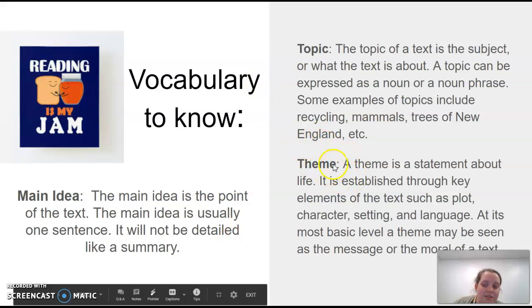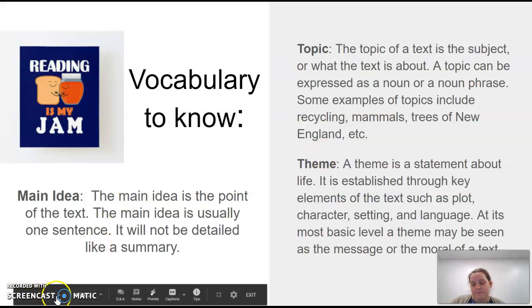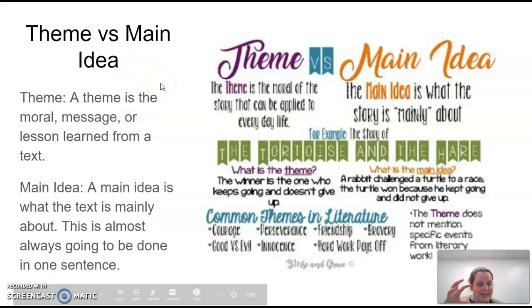All right, theme is also going to be similar to main idea in that they are written out as a complete sentence, but a theme is going to be the life lesson of the story. So it's not what the story is about, it's what you can learn from it. Okay, again, just to emphasize the theme versus main idea, because this is something that's often confused. A theme is the moral message or lesson learned from the story. And then main idea is what the text is mainly about. It's almost always going to be done in one sentence.